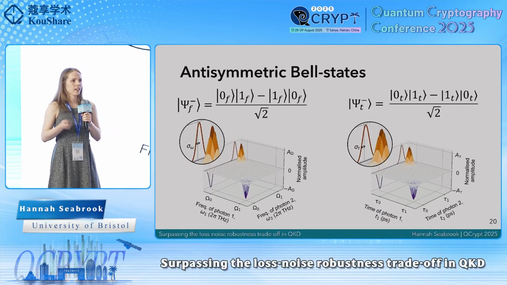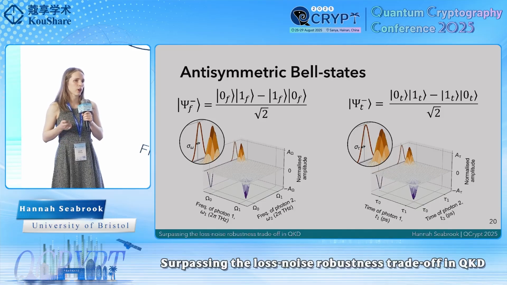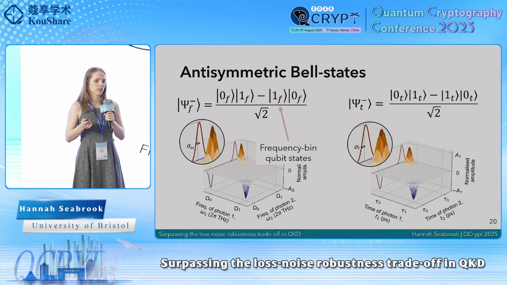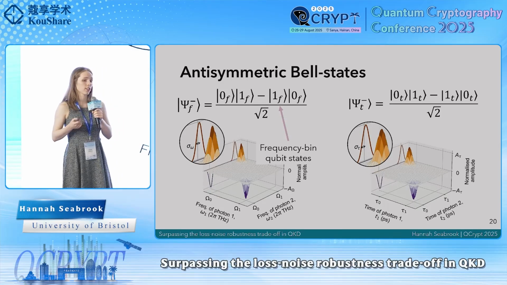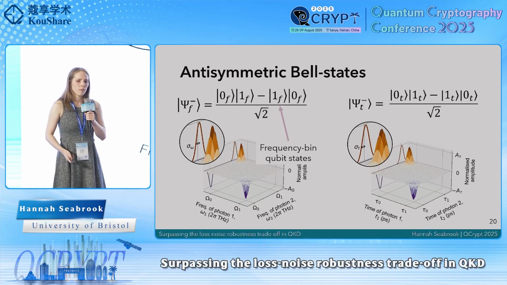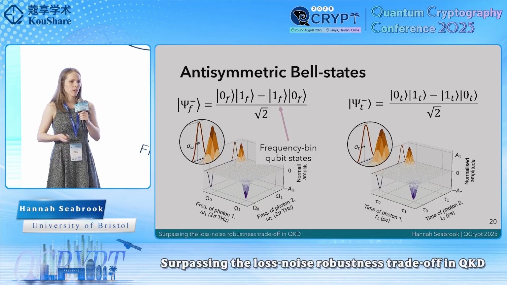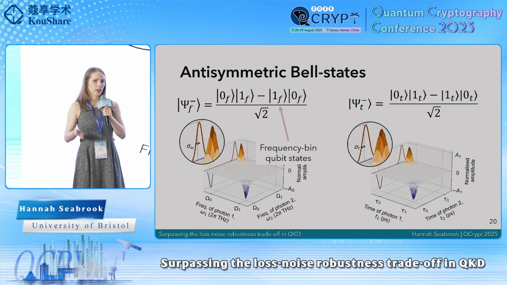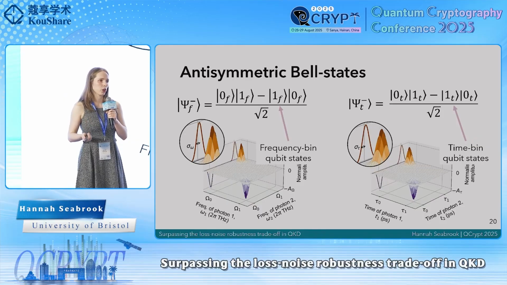So we're going to define two photon states, the first being an antisymmetric Bell state defined using frequency bin qubits. This says if the first photon is in a frequency omega naught, then the second will be in a frequency omega 1. Vice versa, if the first is in omega 1, the second will be in omega naught. And then we'll define a second state, which now will be the antisymmetric Bell state defined using time bin qubits: early late minus late early.